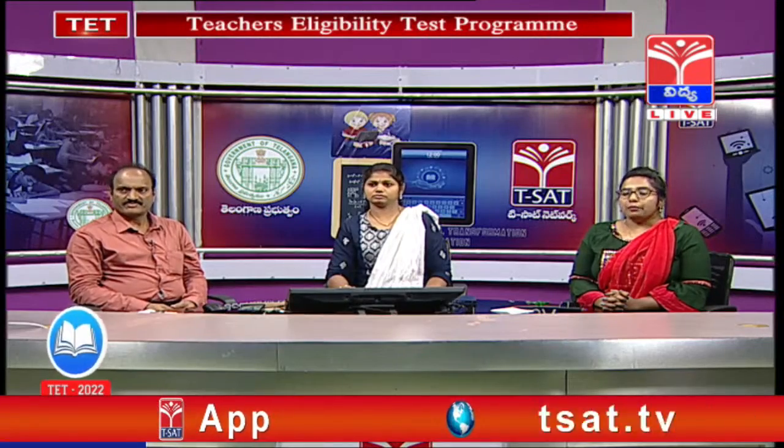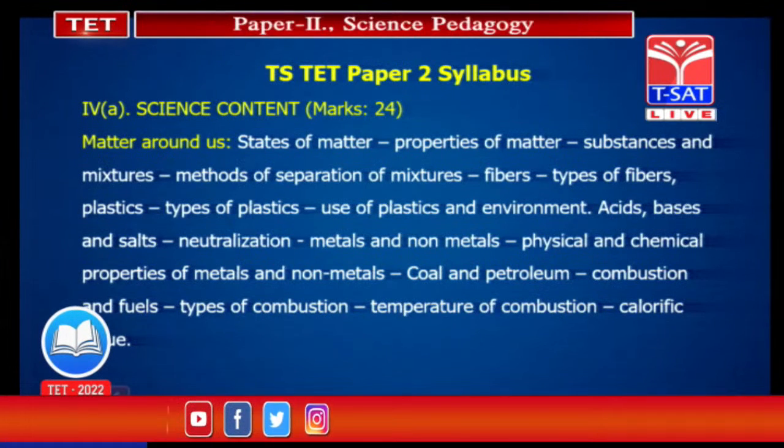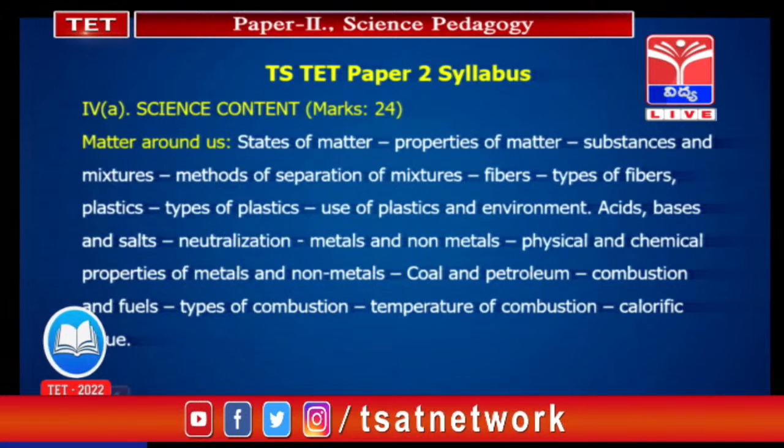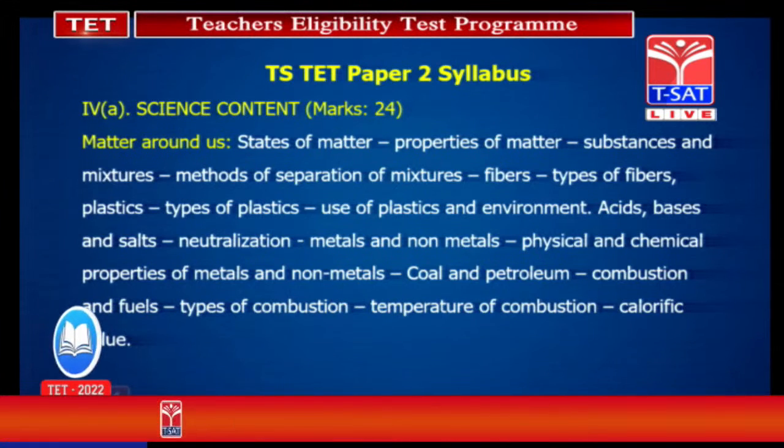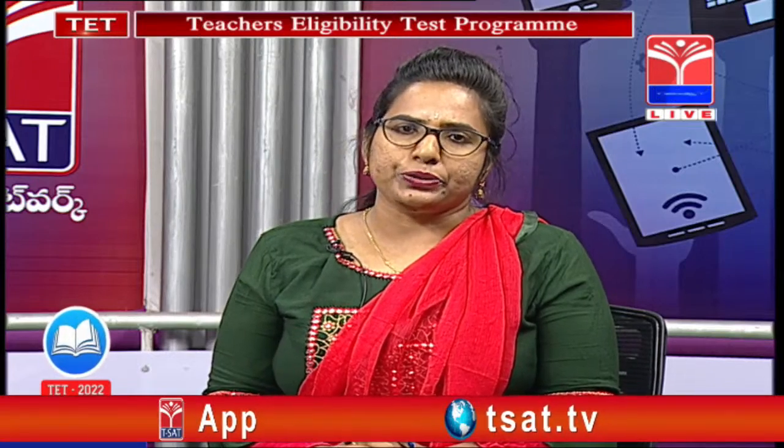Next, when coming to the concept of purity, we should divide the matter into two types, that is pure substances and mixtures. Pure substances are substances whose composition is the same throughout the substance. Next, mixtures: when two or more components are added, which are physically separable and not chemically reacted, these types of substances are called mixtures. Mixtures are again classified into homogeneous mixtures and heterogeneous mixtures.